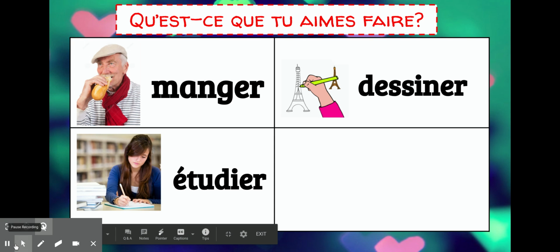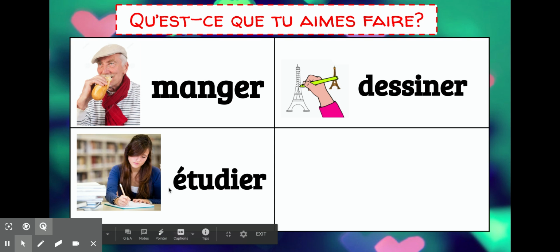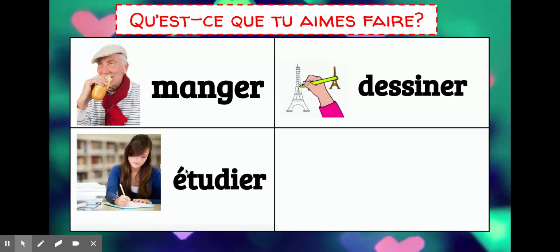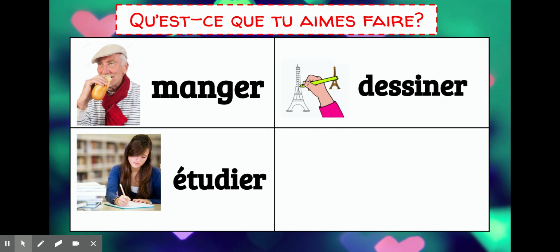Next, we have the verb étudier. And so we know that étudier is the verb to study. Let's try to say that one. Étudier. Whenever you see an E with this accent aigu on the top, it makes an A sound. And notice all of these verbs that we've talked about so far, they all end in ER. And when a verb ends in ER, it also makes that A sound. So whenever you see a verb that ends in ER, it's going to make that A sound as well.